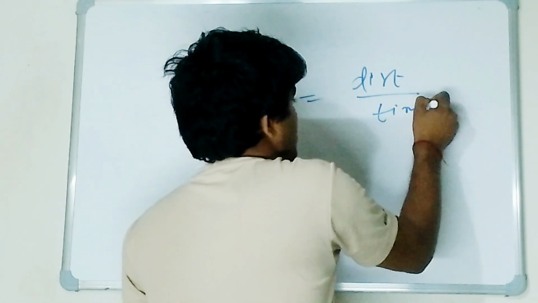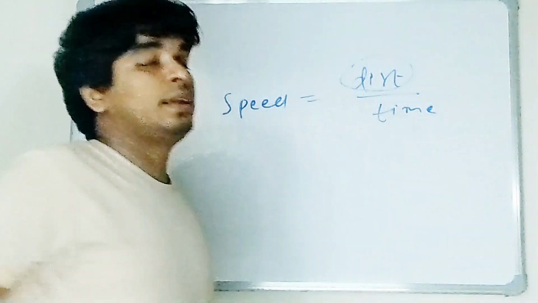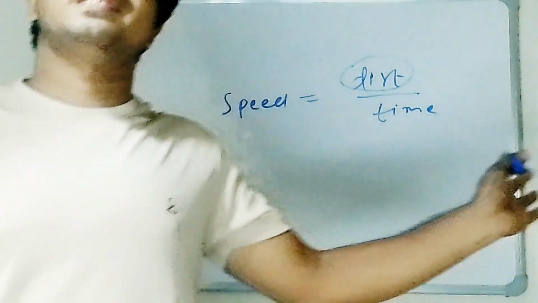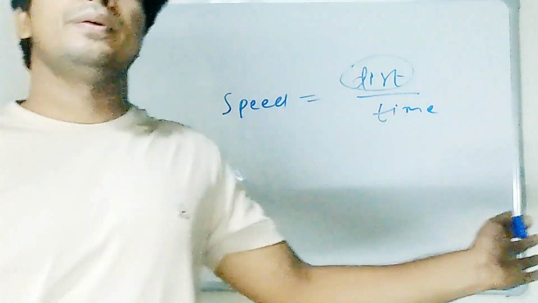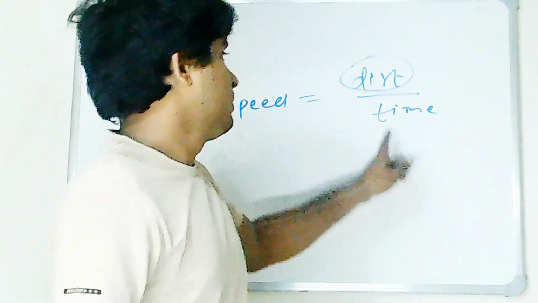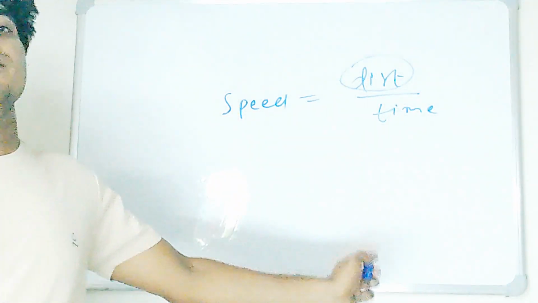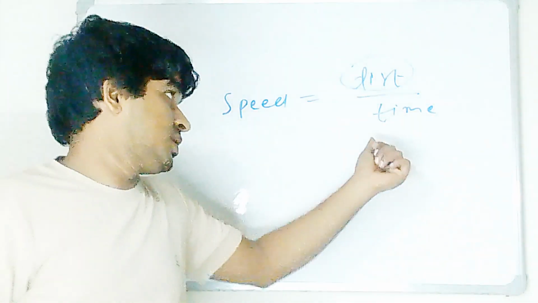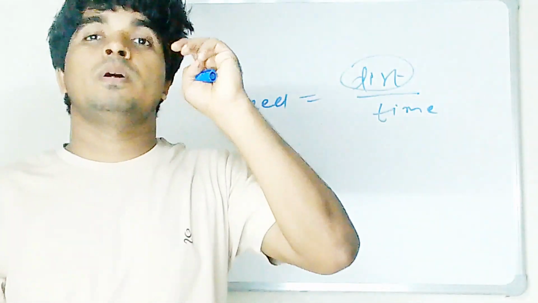Here distance exists independently. Distance is not depending on any other physical quantity. Distance is distance, its existence is separate. That's why it's a fundamental quantity. Time is also separate, its existence is separate. So that's why time is a fundamental quantity.